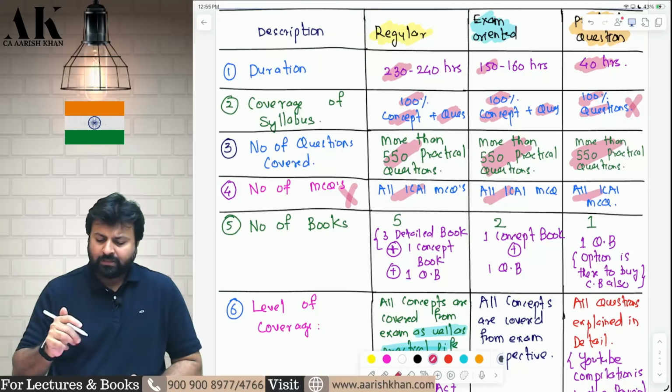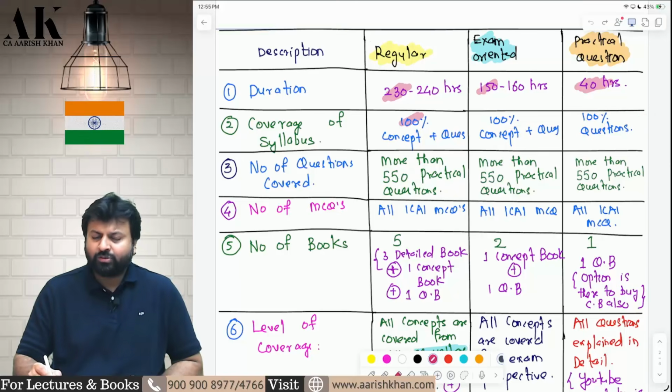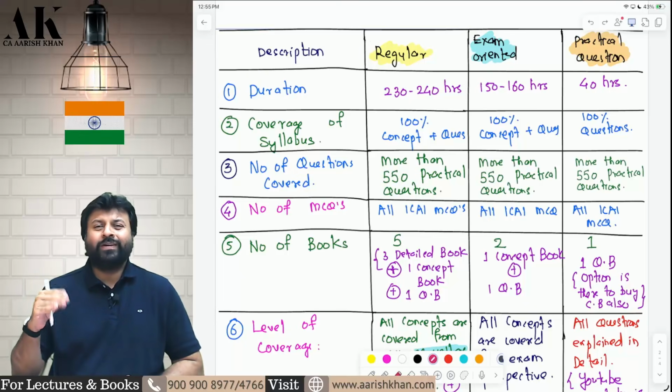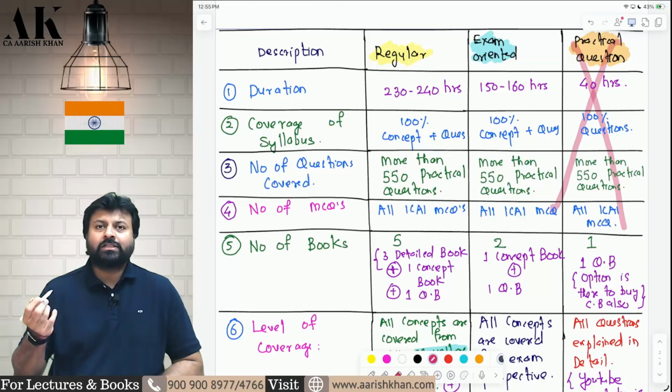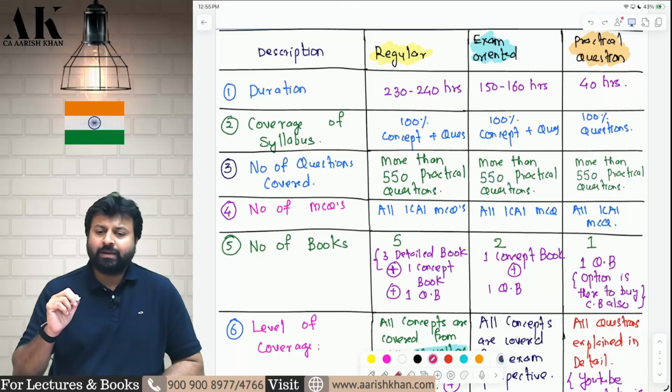So now, sir, we are not able to understand the difference. We understood that the practical question batch obviously serves a different purpose. Practical question batch is generally only to practice questions. Concepts will not be covered, and therefore first-timer students who are learning direct text for the first time in CA Final cannot go for practical question batch. Yes, they cannot go for practical question batch.